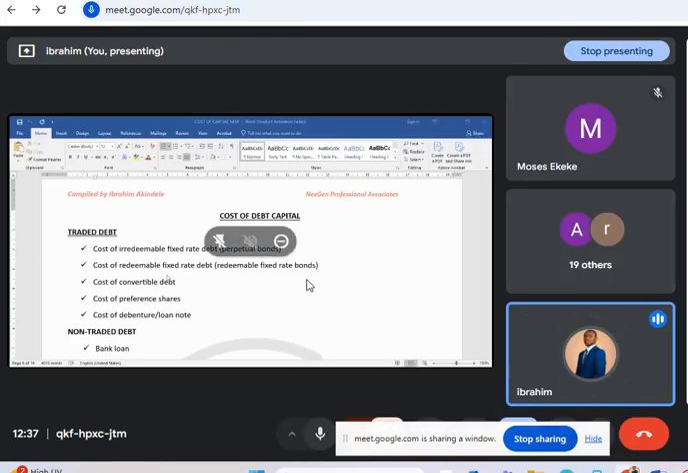All right. So don't forget that in our last class, we talked about the cost of equity, that is the minimum required return that investors are expecting from their investments, right? And we say cost of capital is divided into two, where we have the cost of equity as well as the cost of debt.